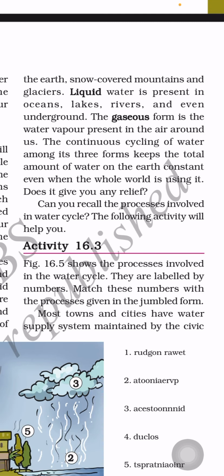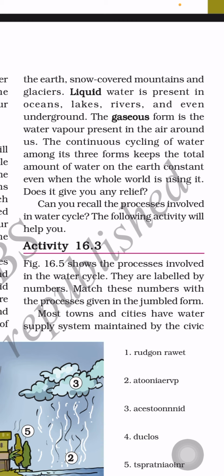Liquid water is present in oceans, lakes, rivers and even underground. So water can be seen in the liquid form in various places like oceans, lakes, rivers and even underground. The gaseous form is the water vapor present in the air around us. The continuous cycling of water among its three forms keeps the total amount of water on the earth constant, even when the whole world is using it.